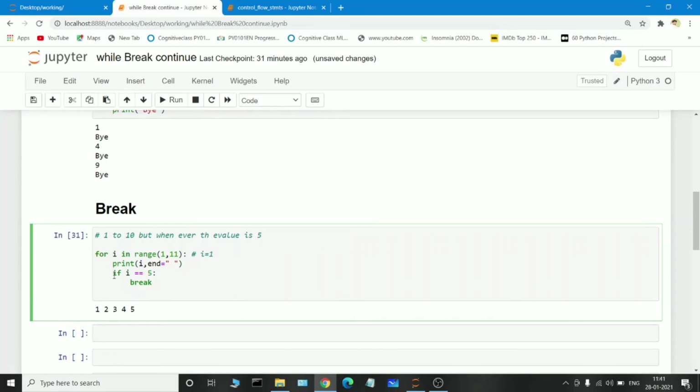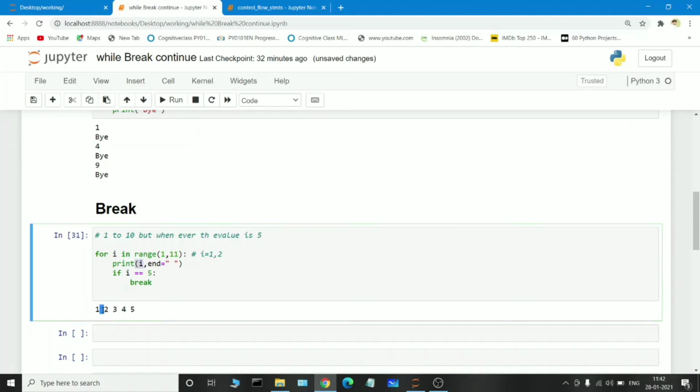Again it checks the if condition: if I is equal to 5. The I value is 1, so I is not equal to 5, the condition fails. In such a situation, the if block will not be executed, it will not go inside the if block. So again the loop is repeated, and the I value will be 2 now, so it will print the value 2.